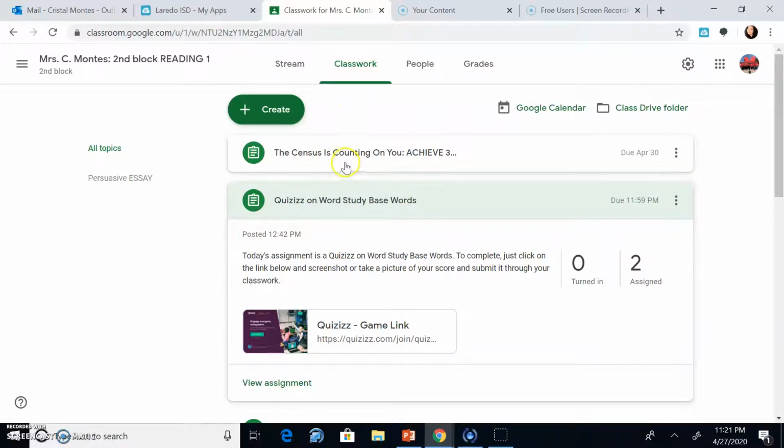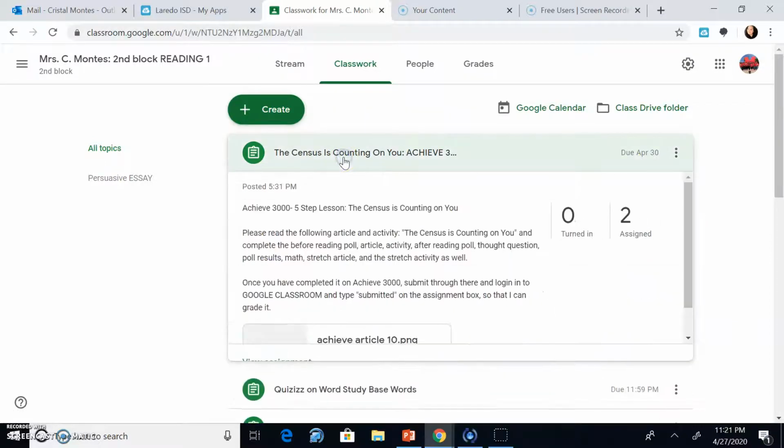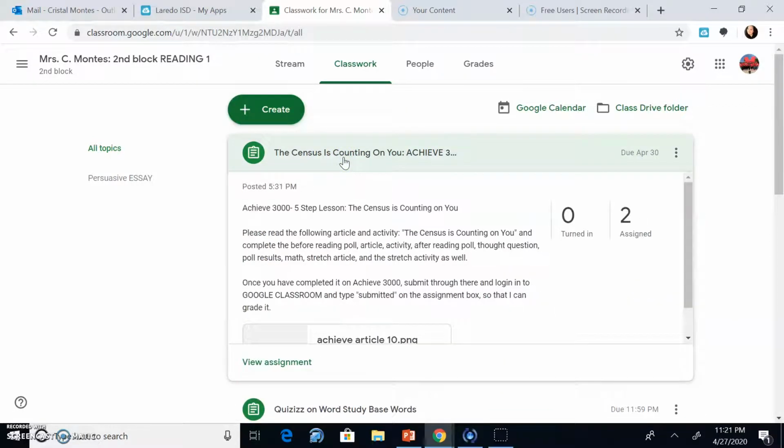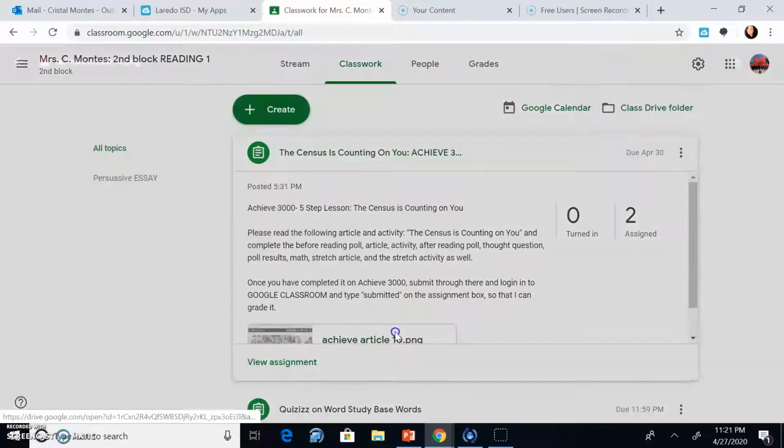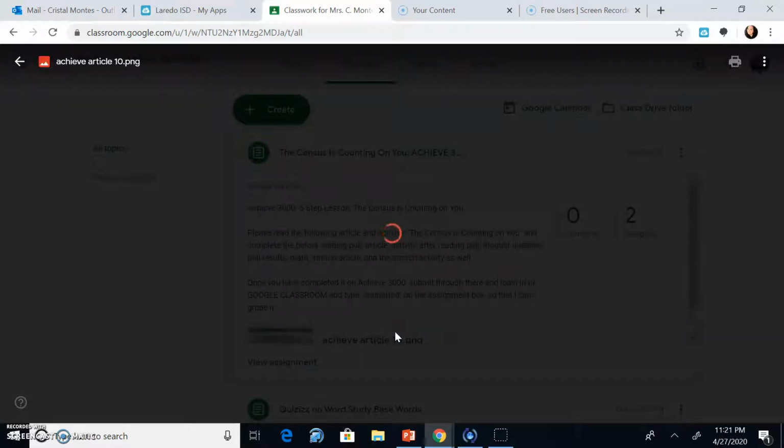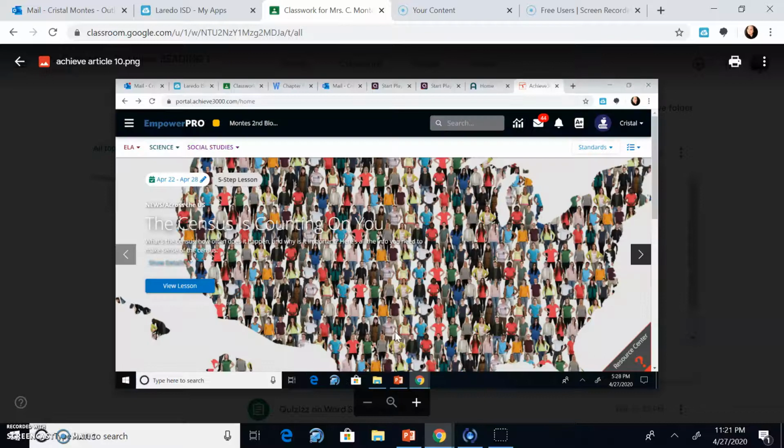The next thing we have here is our 5-step lesson from Achieve 3000. This one is titled The Census is Counting on You. So right here, I upload the picture always because that way sometimes the picture helps you find the article. So this is how it's going to look on Achieve.